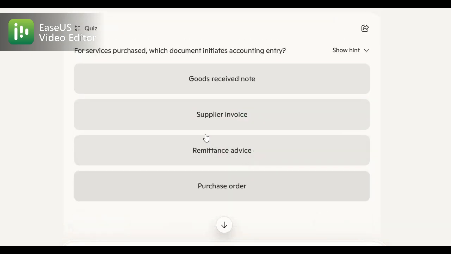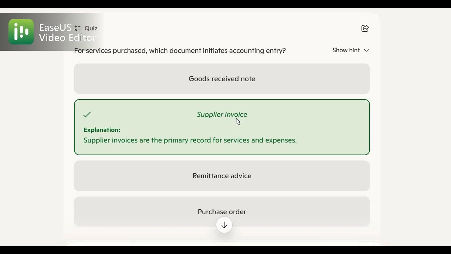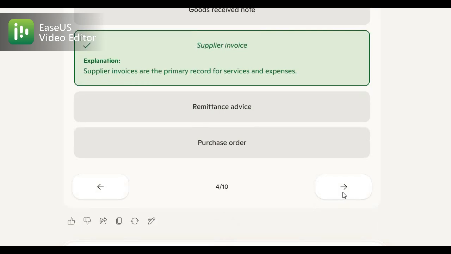Then let's move to the next MCQ. For services purchase, which document initiates the accounting entry? The correct option is the supplier invoice, because supplier invoices are the primary record for services and expenses, right? Then let's move to another one.